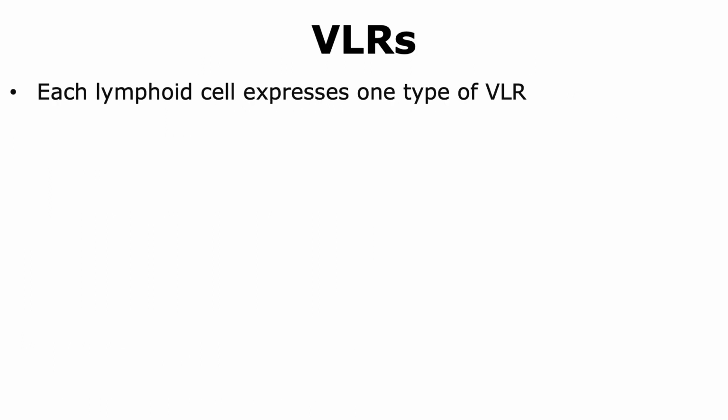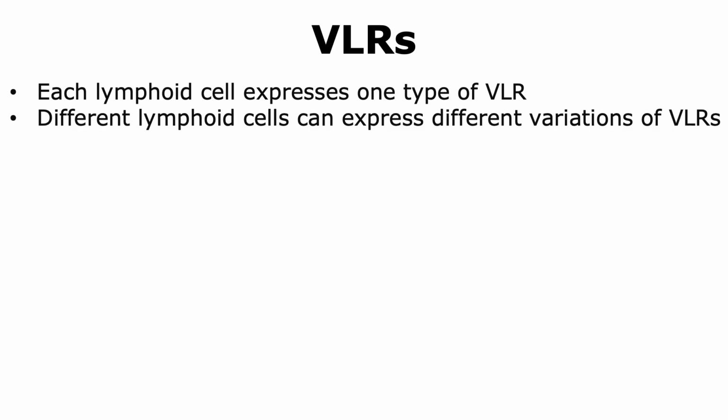What should be noted is that even though we can have a variety of VLRs being produced where there are small changes in their amino acid sequences, each lymphoid cell can express only one type of VLR. Thus, different lymphoid cells can express different variations of the VLRs, but each lymphoid cell will express only one variation of the VLR and not multiple variations.